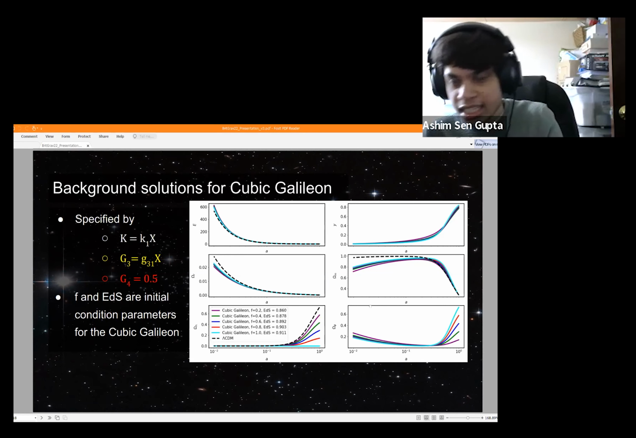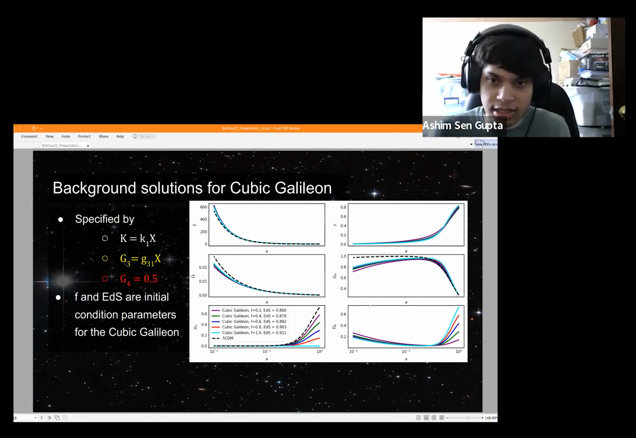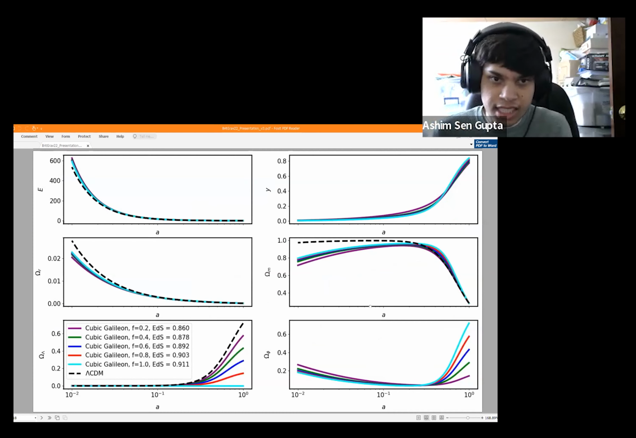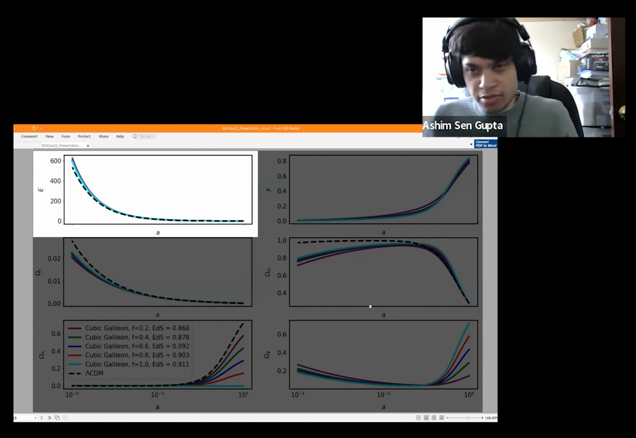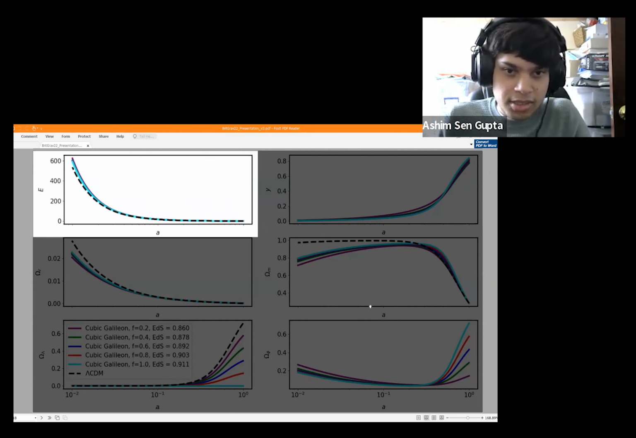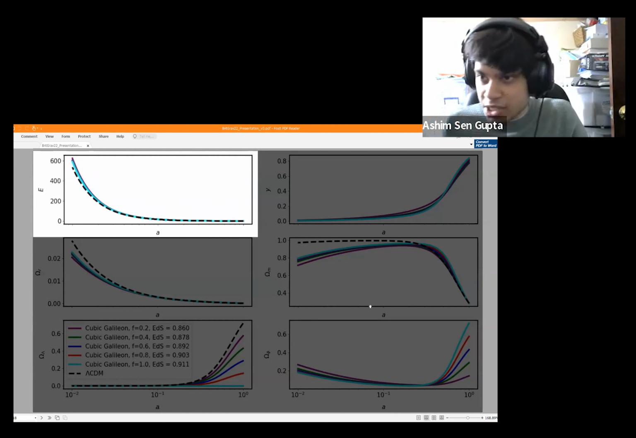The F and EDS on the legend that you see here are related to the initial conditions used to generate these Cubic Galileons. So let's have a look at the background data. Let's start with E. That's what we've been calling the Hubble function in our work. The black dashed line is lambda CDM.